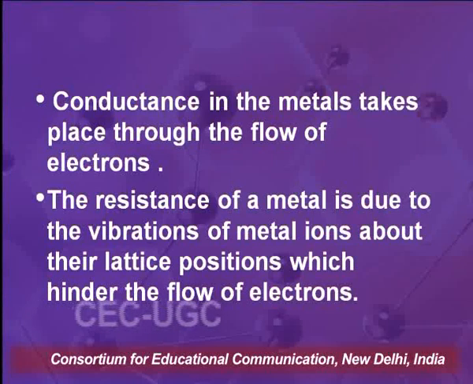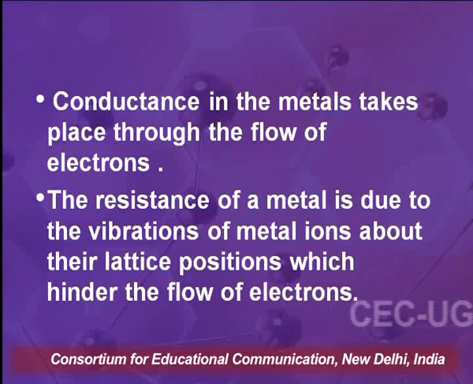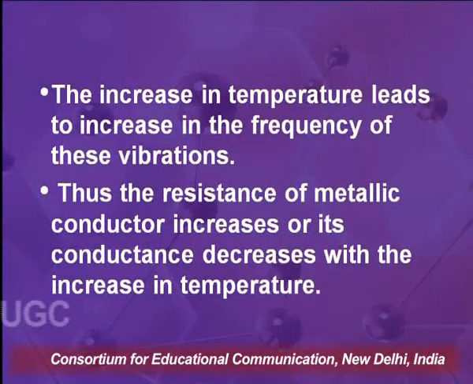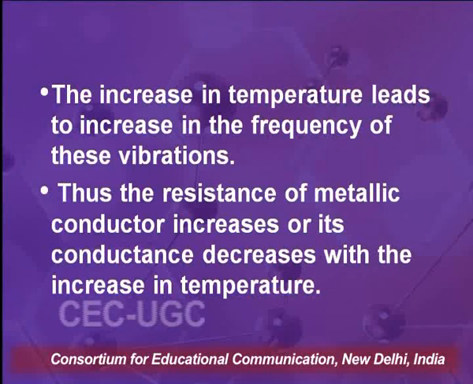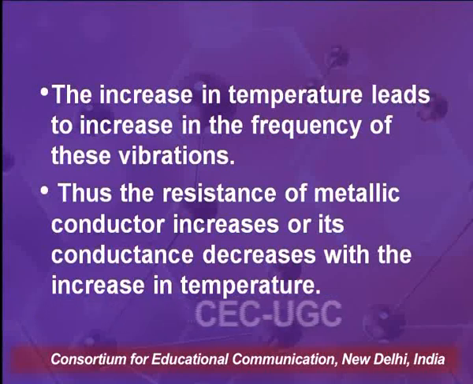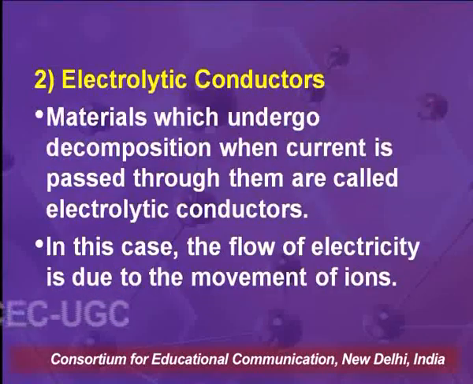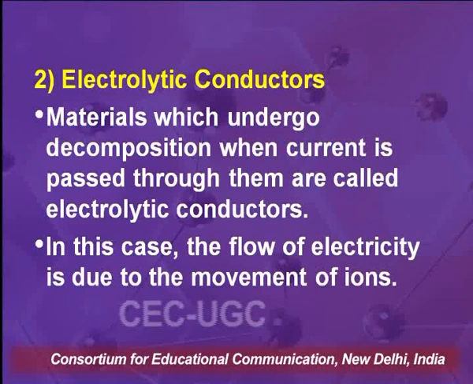The resistance of a metal is due to the vibration of metal ions about their lattice positions, which hinder the flow of electrons. The increase in temperature leads to the increase in the frequency of these vibrations. Thus, the resistance of a metallic conductor increases, or its conductance decreases, with the increase in temperature. Second type of conductor are electrolytic conductors.